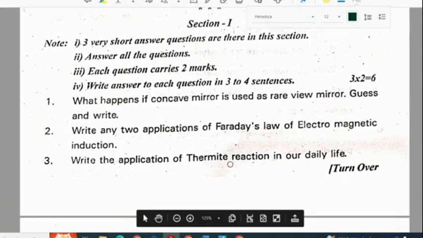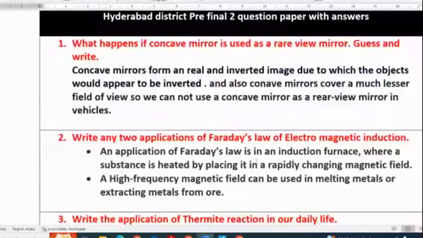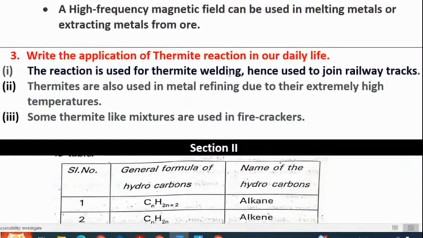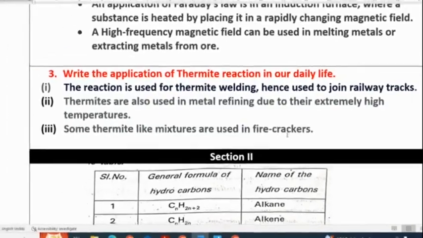Third question: write the application of the thermite reaction in our daily life. The reaction is used for thermite welding, hence used to join railway tracks. Thermites are also used in metal refining due to their extremely high temperatures. Some thermite-like mixtures are used in firecrackers.